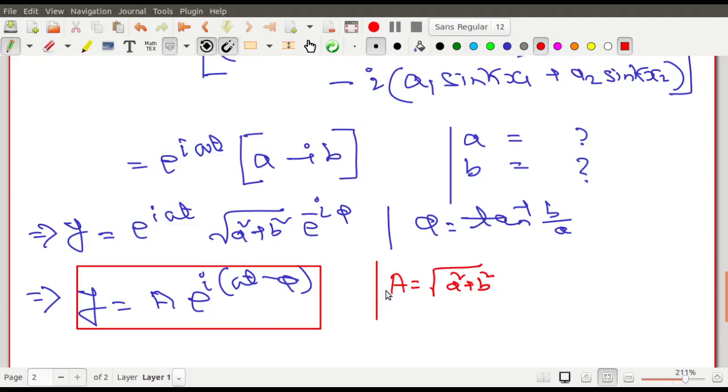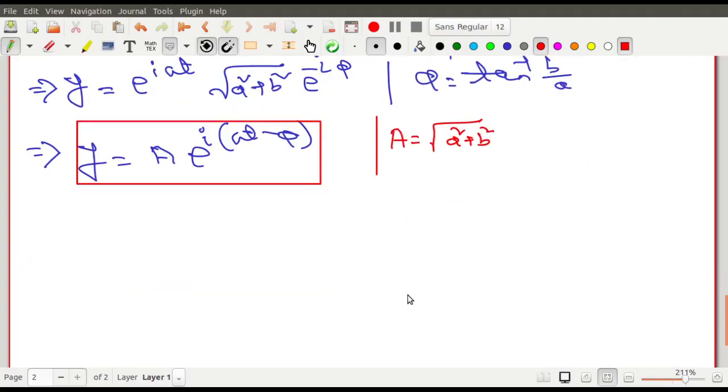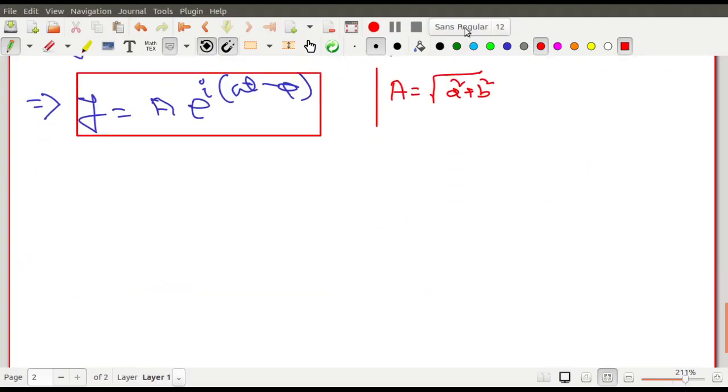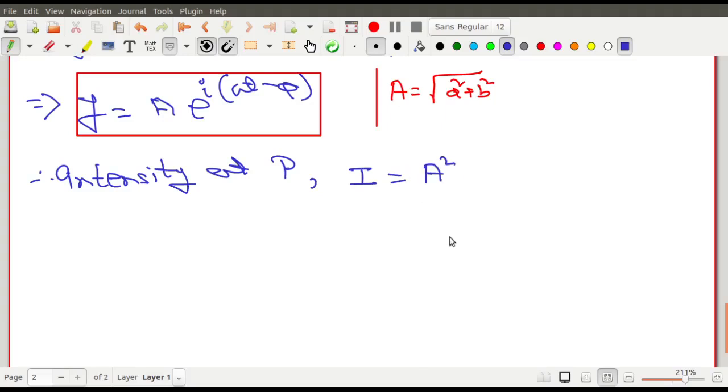Now what is the intensity? What is the intensity and what is the intensity at capital P? So capital P তে intensity কত হবে? Therefore intensity at capital P, what is the intensity at capital P? So the intensity at capital P can be easily defined as intensity at capital P is equal to the amplitude square. You take it to be the amplitude square.